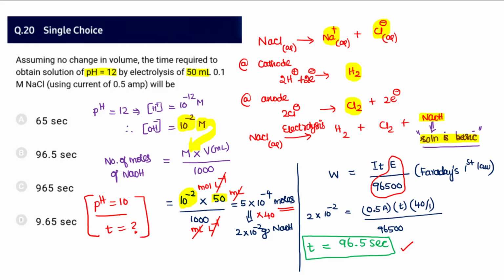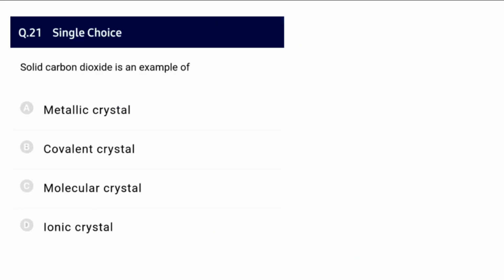Okay, we know the solution is finally becoming basic. So from sodium chloride, which is a neutral salt, pH is 7. From pH 7, I wanted to take it to pH 10. So then what must be the current that I should pass? The current given is 0.5 ampere. How much time should I pass to get pH 10 for the same question? I think you can try on your own.